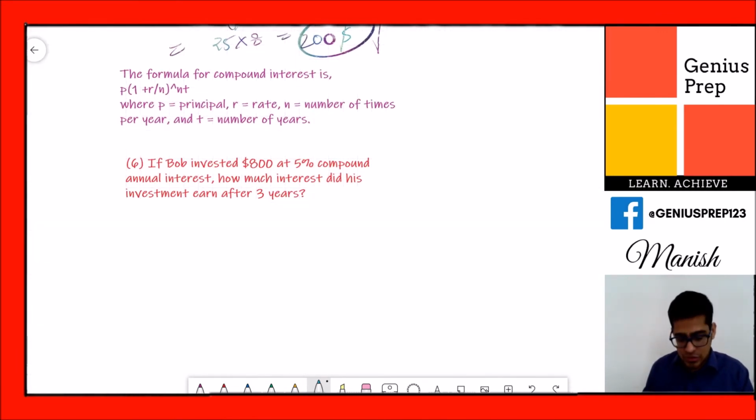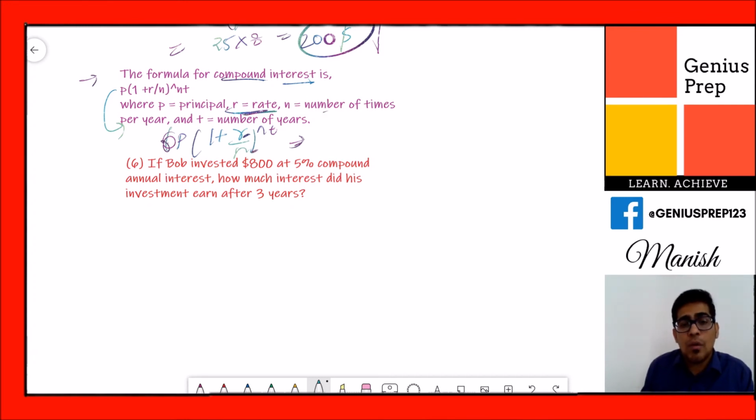Now the other concept is compound interest. Compound interest is another form of interest, and the formula for this one is principal times (1 plus r by n) raised to nt. What is r? Same rate of interest.